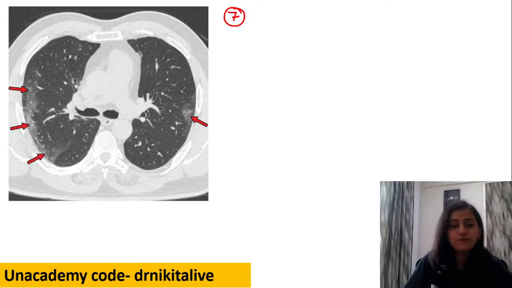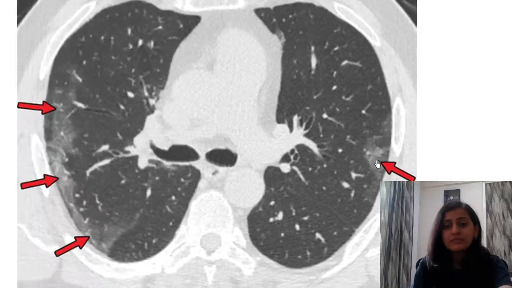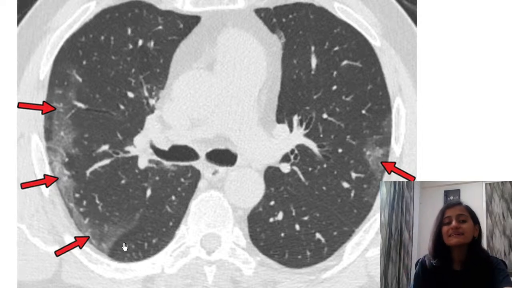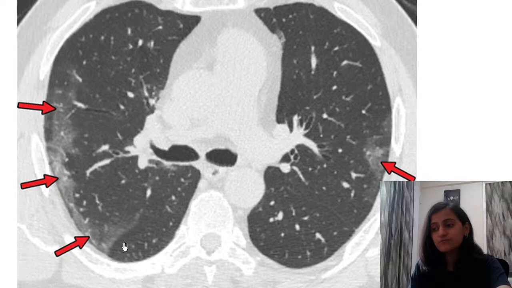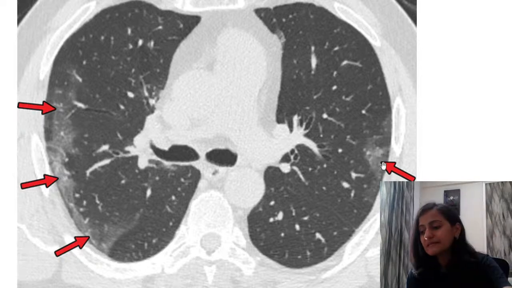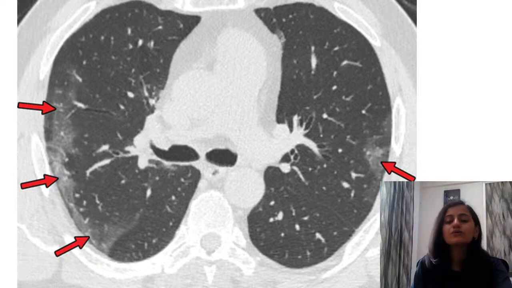This is what we should know. So what is the CT scan showing? If you have a look at the CT, this is ground glass opacity. Now, why is this ground glass opacity? Why is this not consolidation? The difference is that through the ground glass opacity, we can see the vessels traversing. You can see the vessels passing through it. That means it is not completely white. So that is your ground glass opacity, bilateral, peripheral, in the periphery, subpleural.